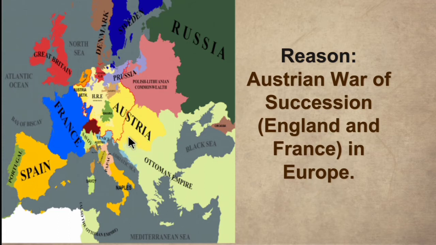So there was a conflict in Austria. Austria is a place in Europe. There was a conflict over who would be the next ruler of Austria, and the conflict was between England and France. So this is the reason for the first Carnatic War in India. It was considered as the echo of that war being felt in India.